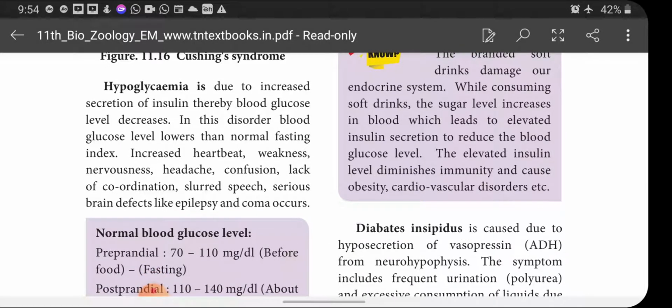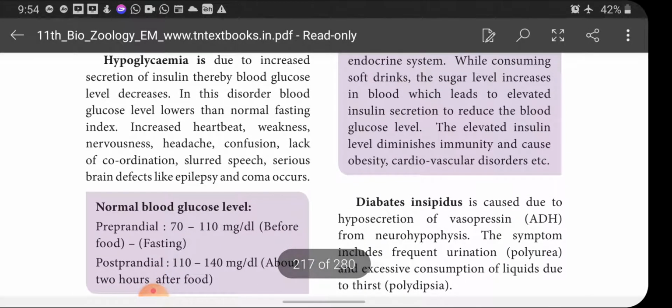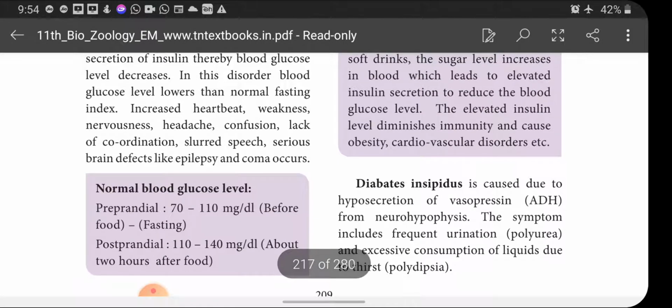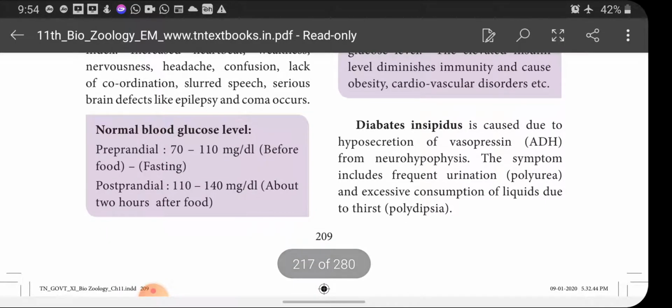In this disorder, blood glucose level is lower than the normal fasting index. Then increased heartbeat, weakness, nervousness, headache, confusion, lack of coordination, slurred speech, and serious brain defects like epilepsy and coma occur. The normal blood glucose levels are given here, children. Please prepare yourself.